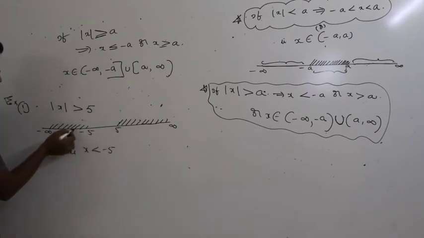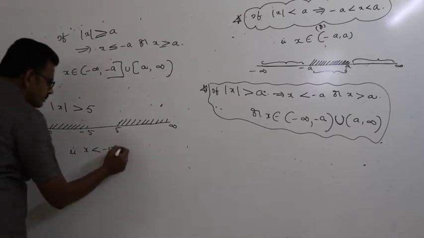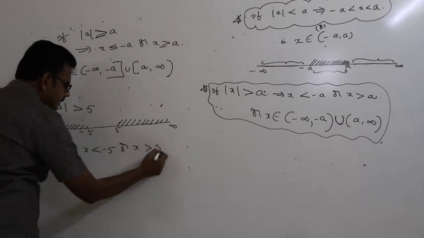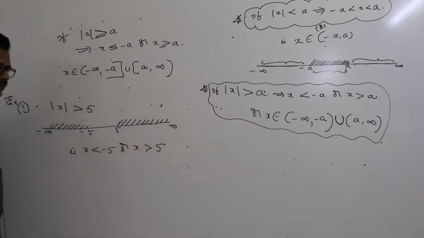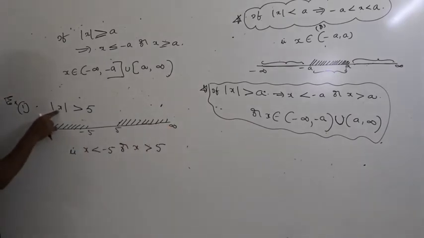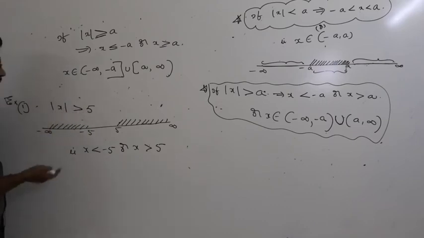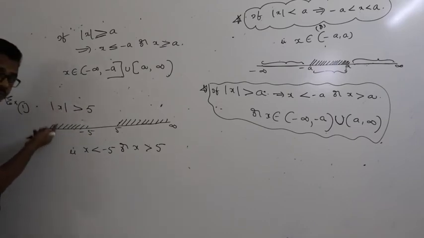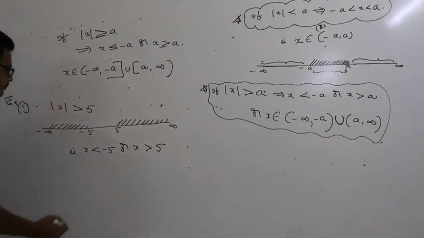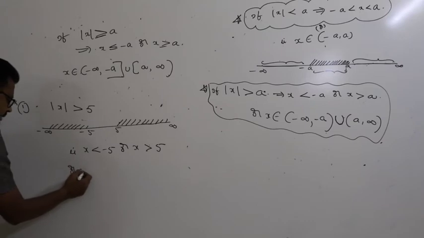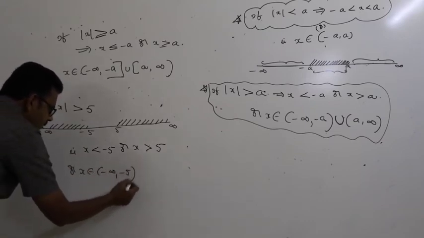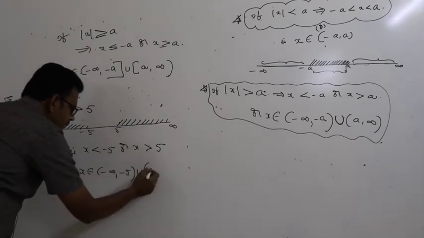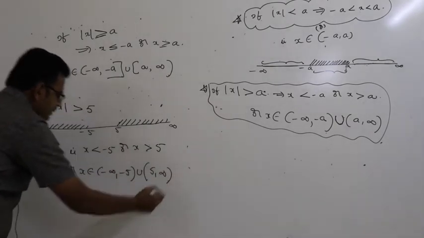So this is minus 5, minus 6, minus 7 and so on. Or x is greater than 5, which means 5.1, 5.6, 5.7, 5.8 and so on. If I write x equal to 5.1, 5.1 is greater than 5. If I write x is minus 5.6, mod of minus 5.6 is 5.6, which is greater than 5. Or simply you can write x belongs to minus infinity comma minus 5 union 5 comma infinity.